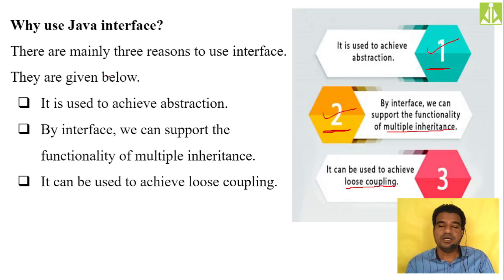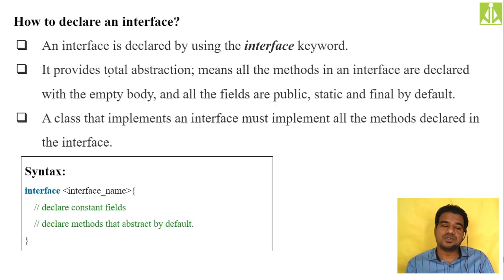So to support loose coupling, we are going for interfaces. These three are the major applications of why we use interfaces in Java. The first is to achieve abstraction, the second is to achieve multiple inheritance, and the third is to achieve loose coupling as well. Then how to declare and how to use an interface in our programming, that we will study here.